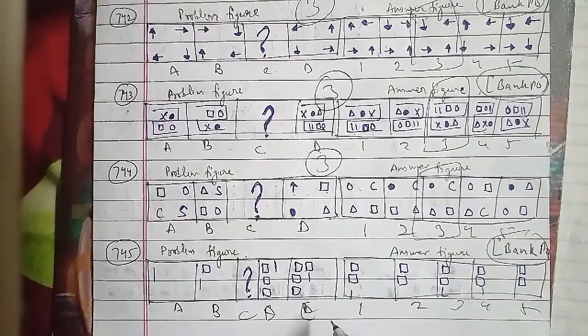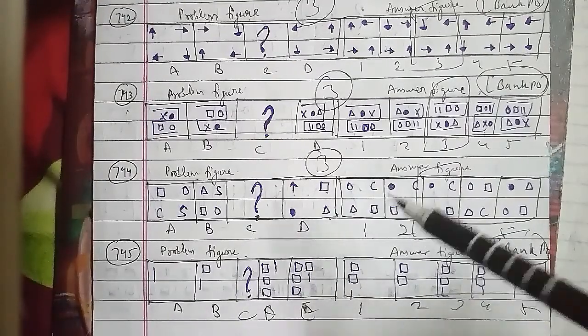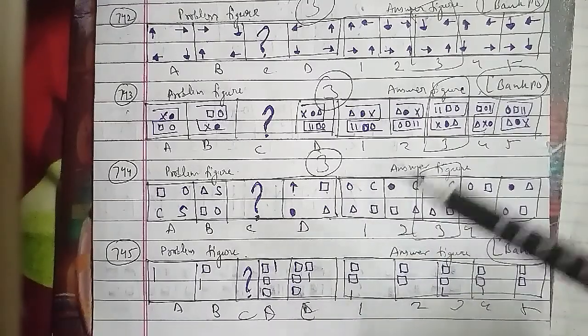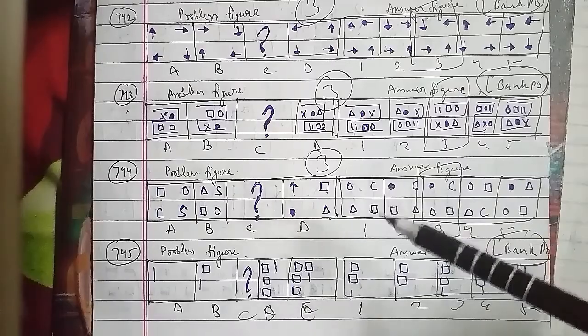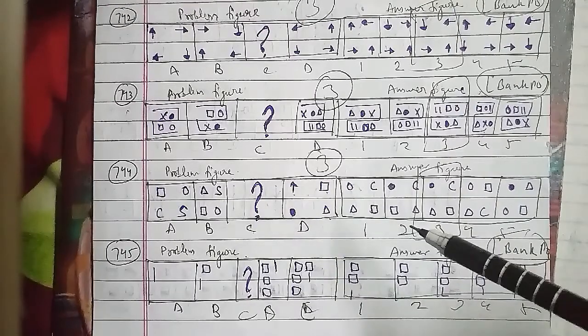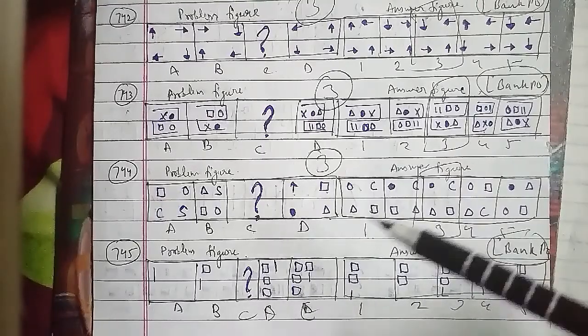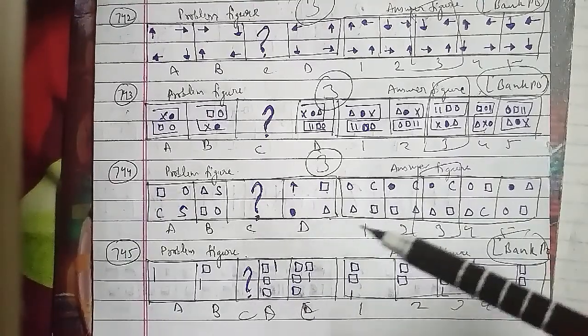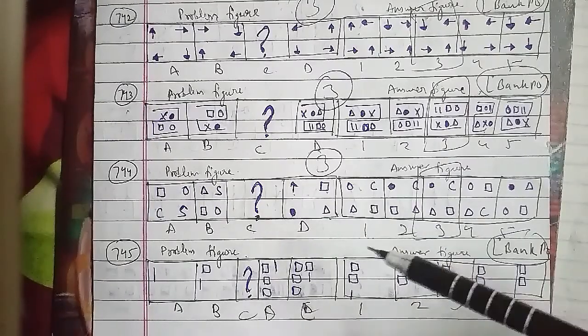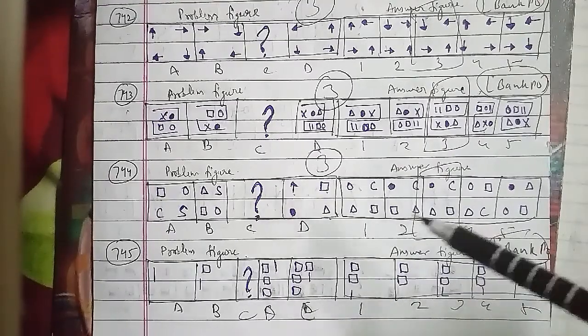In the same case, for these questions we have some recommendations. For these questions the directions have changed, because in each of the following questions there are two sets of figures. The figures on the left are called problem figures, four figures and one question mark space, and those on the right side are the answer figures, indicated by the numbers 1, 2, 3, 4, 5. One of the five answer figures is to be placed at the question mark space, and the number of this answer figure is what we have to answer here.